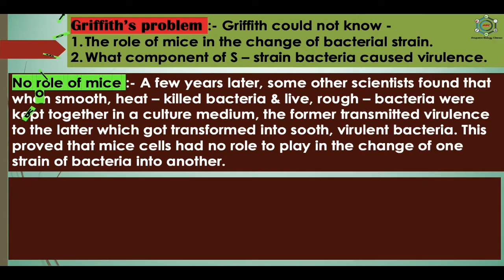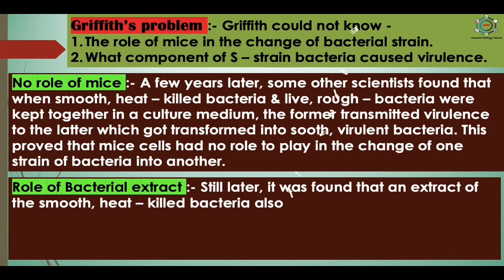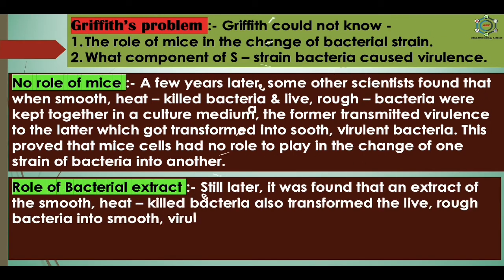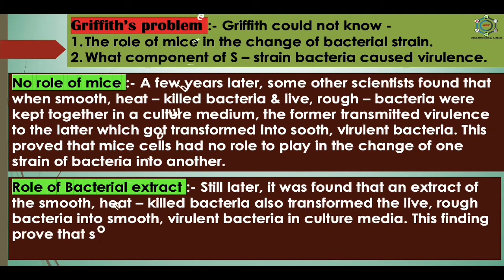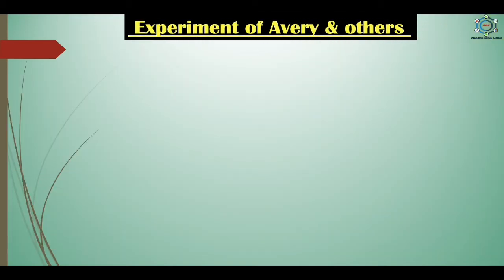And what is the role of bacterial extract? Still later, it was found that an extract of the smooth heat-killed bacteria also transformed the live rough bacteria into smooth virulent bacteria in culture media. This finding proved that some component of the bacterial cell, rather than the whole cell, is the transforming agent. After this, now the experiment of Avery, MacLeod and McCarthy, which is identifying the transforming principle.